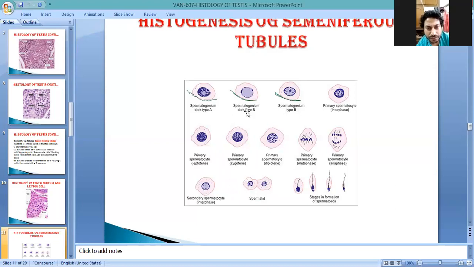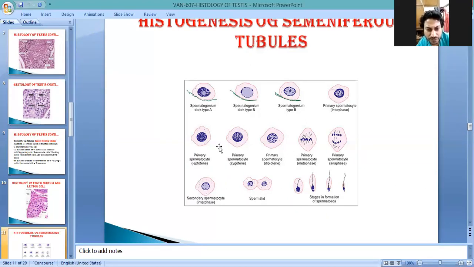Next, spermatogonia type A, B, and another after that. You see the structure. This is the basement membrane. This is the spermatogonia, first, second, and third. After that, it is converted into a spermatocyte, that is the primary spermatocyte. See, this is the interphase. Next, the primary spermatocyte goes through leptotene, zygotene, pachytene, diplotene. You must be aware of the cell division.